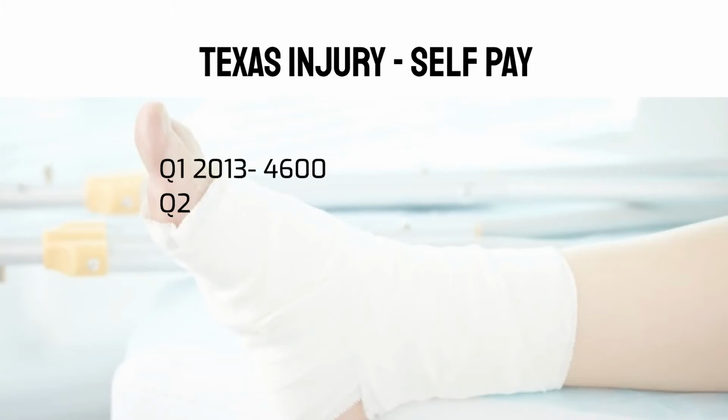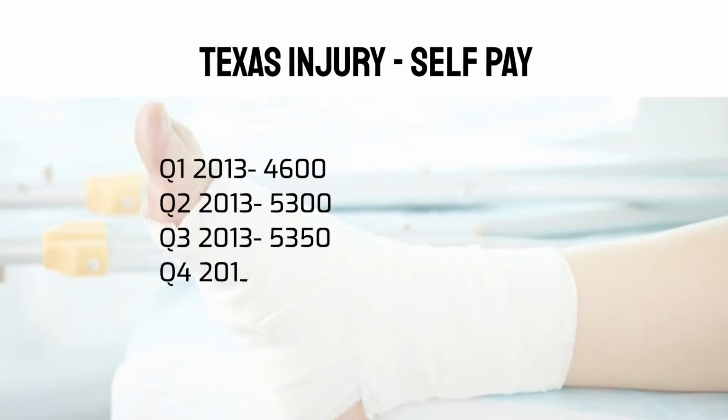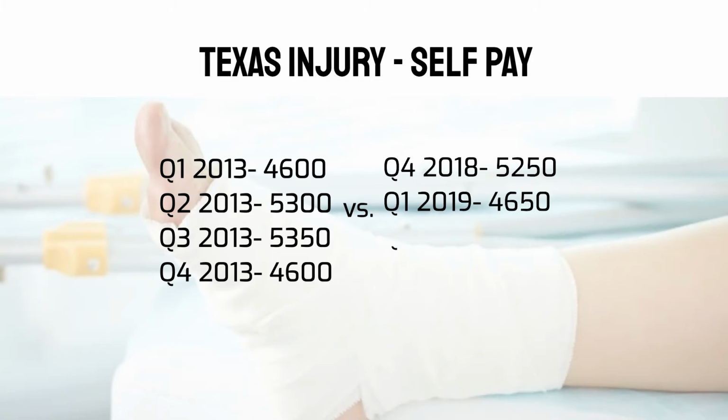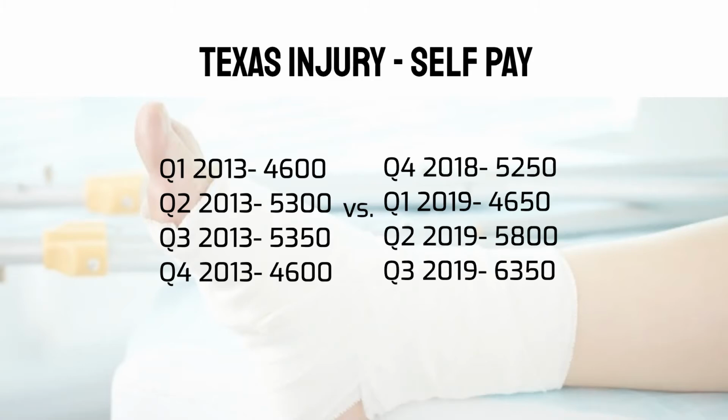Now let's move on to Texas. Remember, this is the state that decided to not do Medicaid expansion. So for 2013 quarter four, there were 4,600 cases related to injury. If you compare that to the most recent data, quarter three of 2019, you will see an increase of 6,350 cases that are self-pay.